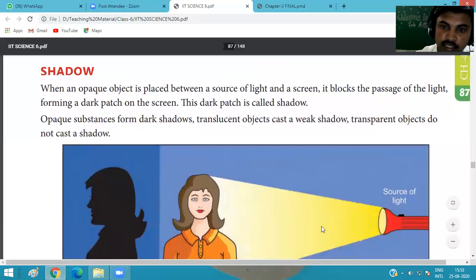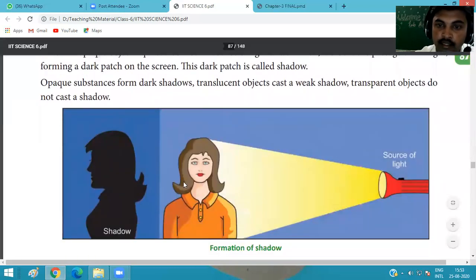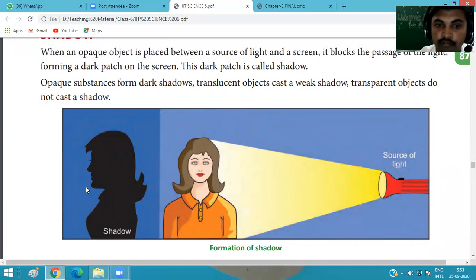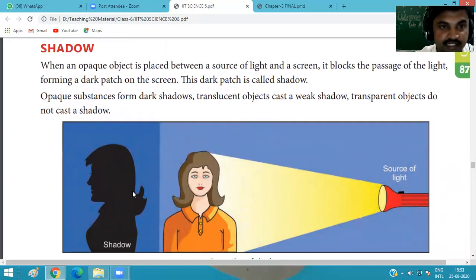When torch light is moved, it propagates in a straight path, and in the path of the light we place a woman. Light does not pass through the body of the human being, so it forms a shadow on the screen.